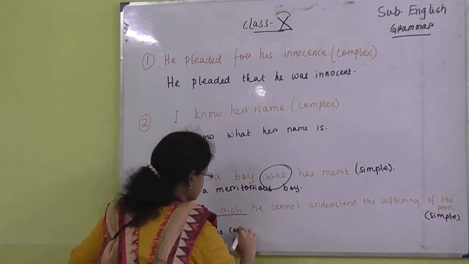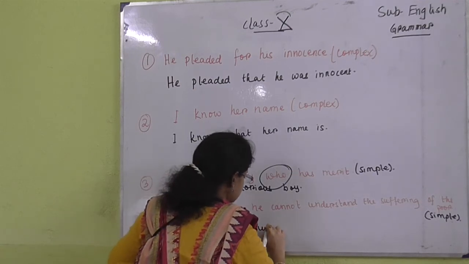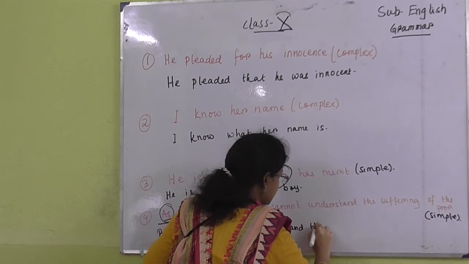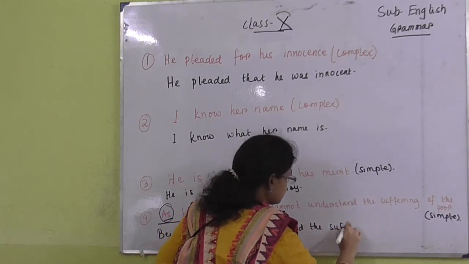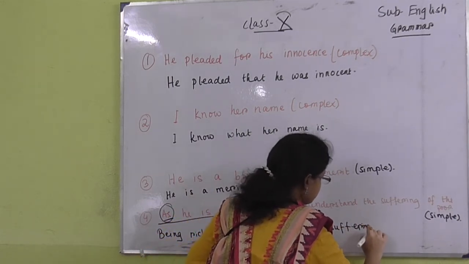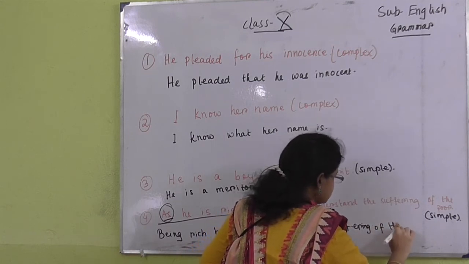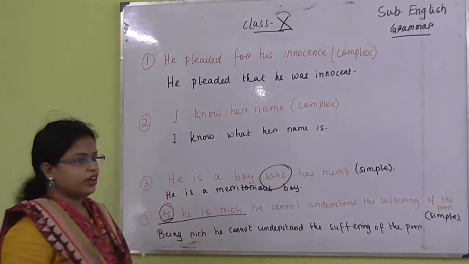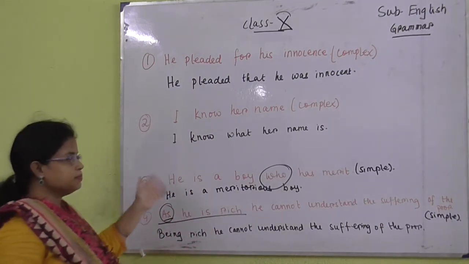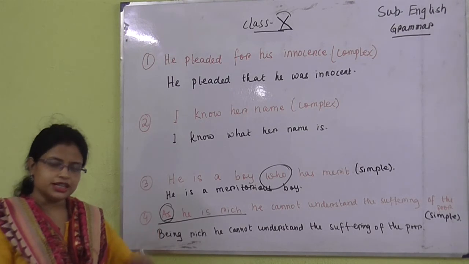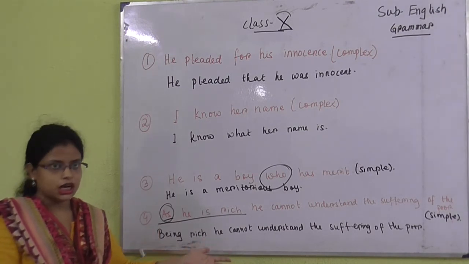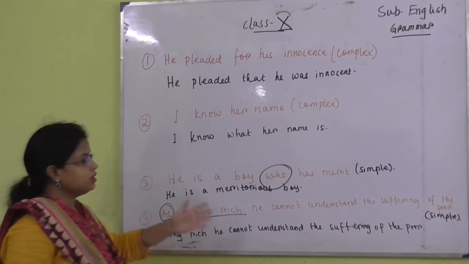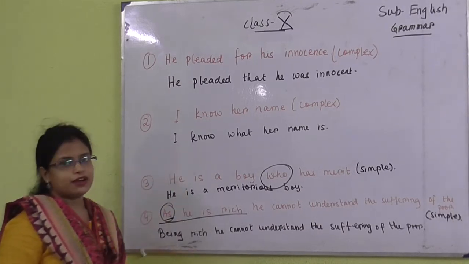You have to write in this way: being rich, he cannot understand the suffering of the poor. So this way you have to change from simple to complex, from complex to simple, vice versa. You have to understand the rule, that is all, and you will be well aware which way you have to change it.